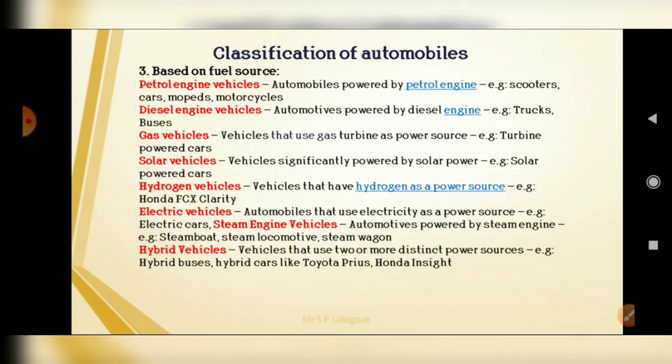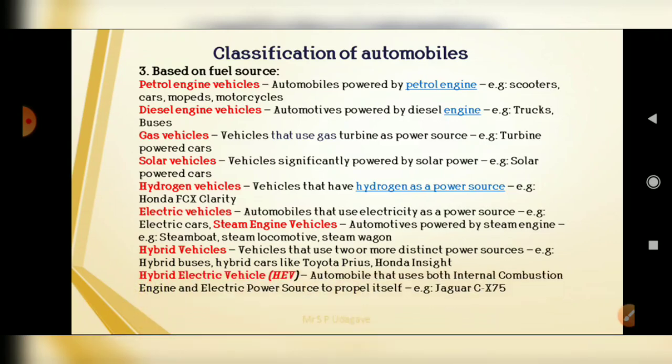And the last one is the hybrid vehicle, that is vehicles that use two or more distinct powers, so that is called a hybrid vehicle. Hybrid electric vehicle, that is HEV, is an automobile that uses both IC engines, that is internal combustion engines, and an electrical power source to propel itself, that is called a hybrid electric vehicle.